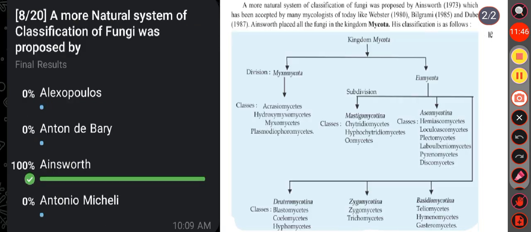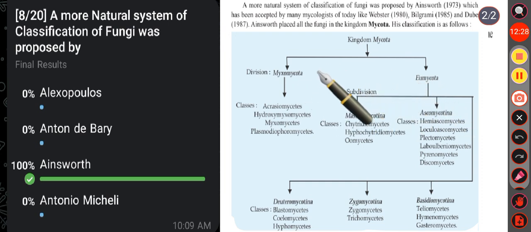Okay. Then next question, a more natural system of classification of fungi was proposed by option A, Alexopoulos, option B, Anton de Bary, option C, Ainsworth, option D, Antonio Micheli. Here the correct answer is option C, that is Ainsworth. So here a more natural system of classification of fungi was proposed by Ainsworth. Ainsworth placed all the fungi in the kingdom Mycota. Again, he divided the kingdom Mycota into two divisions, that is Myxomycota and Eumycota.